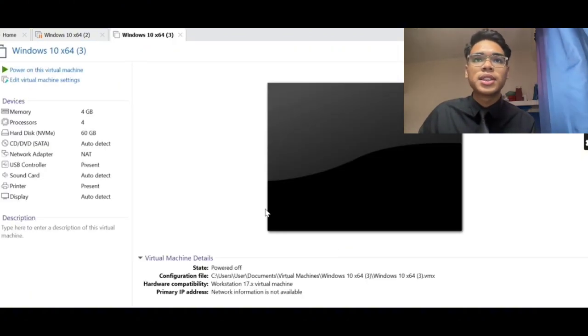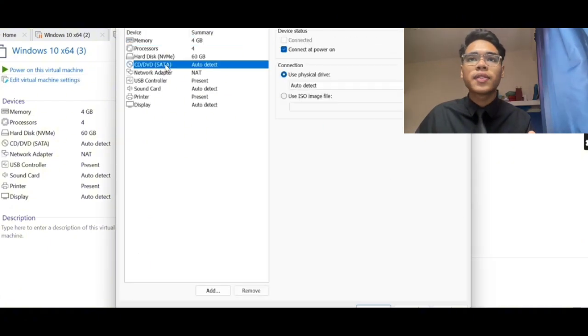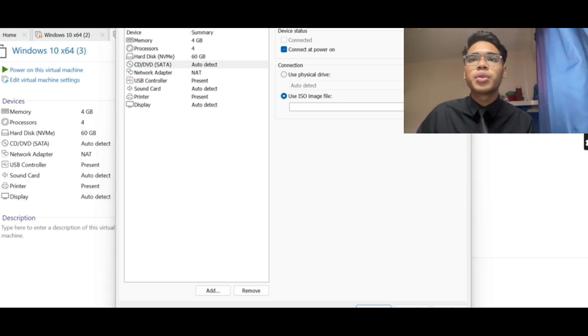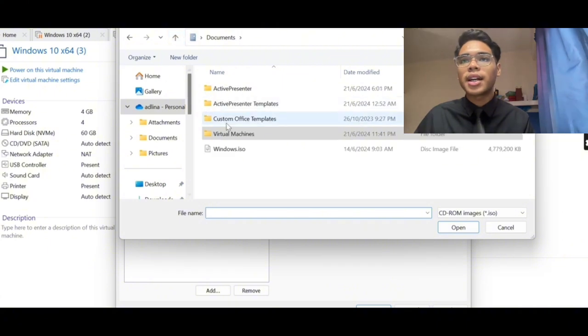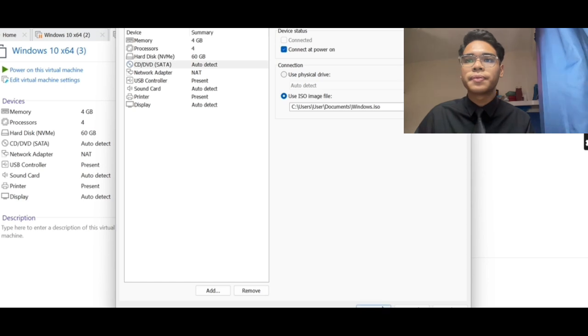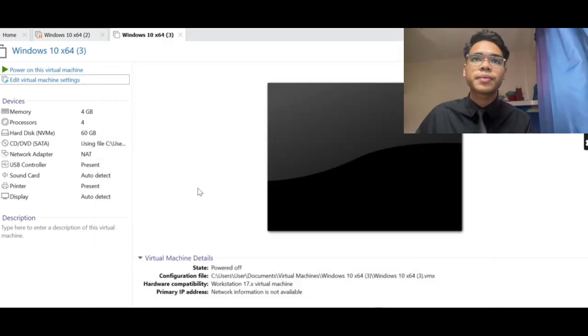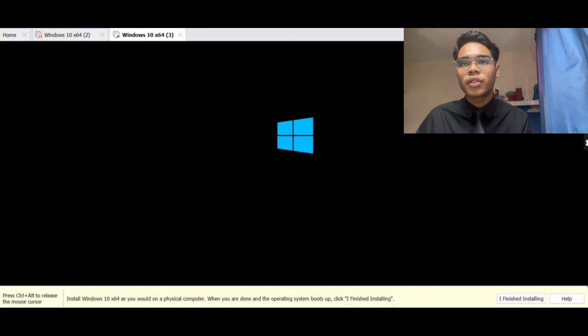We go to the edit virtual machine settings, click here. We choose CD, DVD or SATA. Use ISO image file prompts. We choose the Windows file, Windows ISO, open, and we click here. Wait for the loading. Power on this virtual machine. Click here. Now we wait for the loading.